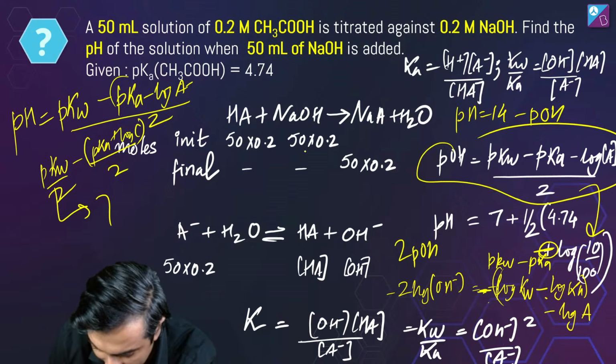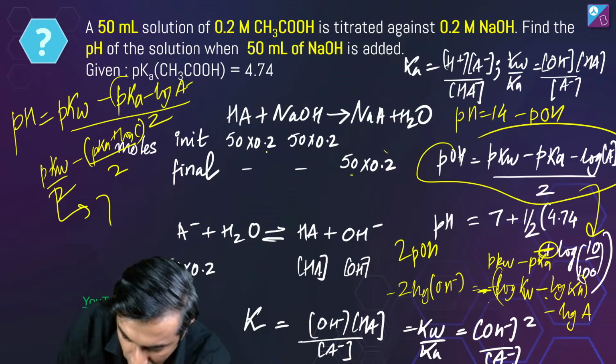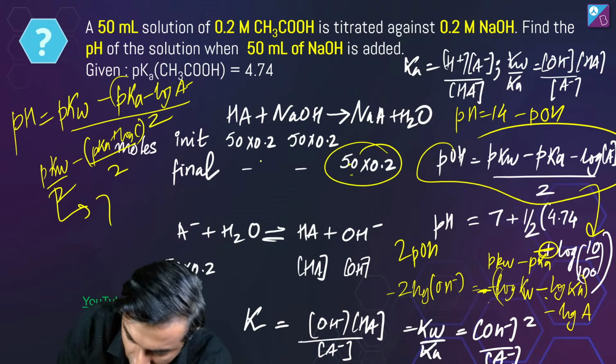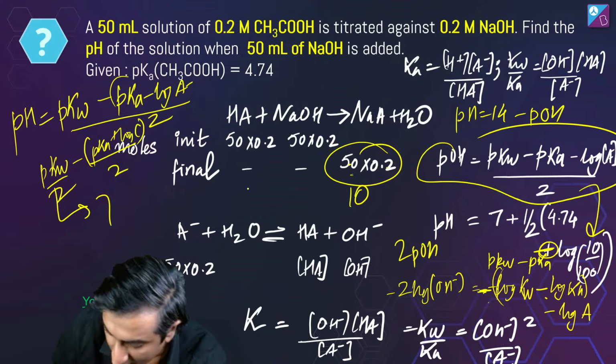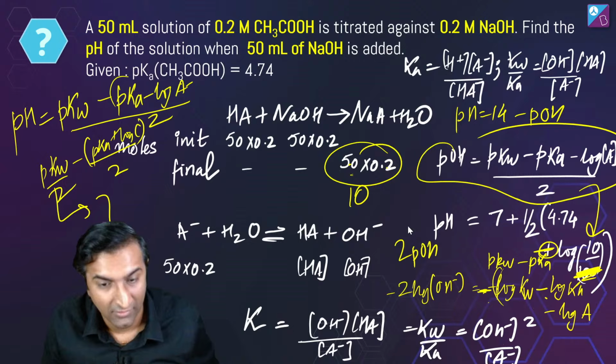Minus log A minus. What was the value of A minus? A minus is 50 into 0.2, which is simply going to be, remove one 0 here, 2 into 5 is 10. There is no 100 here, you're saying. There's no 100 below. That's what you're saying, right? Okay.